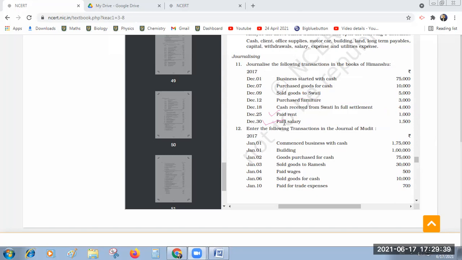Cash account debtor to rent account. No. That is again a mistake. See, when you are paying rent, it is expenditure, no? Cash is going out, no? Debit all expenses. Rent account debtor to cash account. Okay, sir. Cash is going out, rent is expenditure. Then what is paid salary? What is the journal entry? Salary account debtor to cash account. Very good. Salary account debtor to cash account.